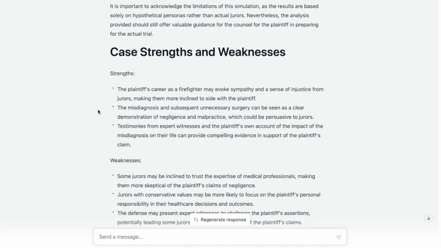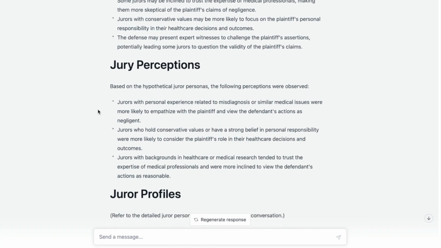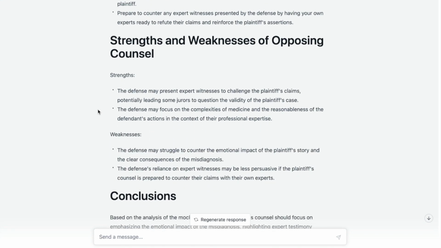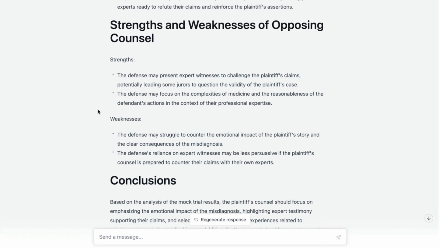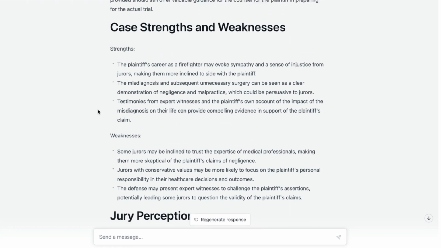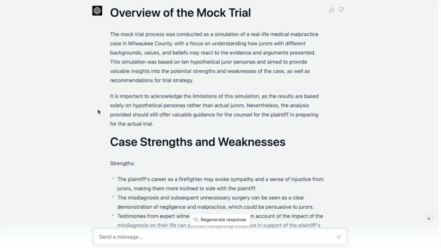It gave me the case strengths and weaknesses, the jury perceptions, juror profiles, some trial strategy recommendations, strengths and weaknesses of opposing counsel, and some conclusions. So I really could have just gone through each one of these sections and expounded upon it a little bit further, but I was really happy with the consistency of the personas in this case, and also GPT-4's lack of providing roadblocks towards just giving evaluation instead of all the disclaimers.